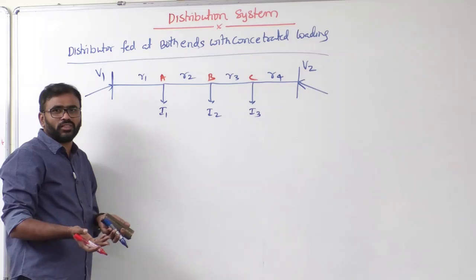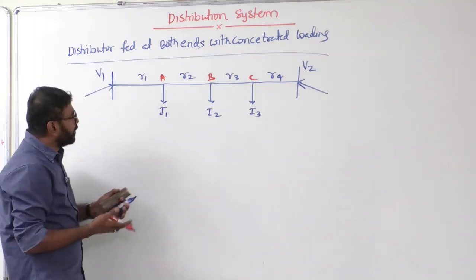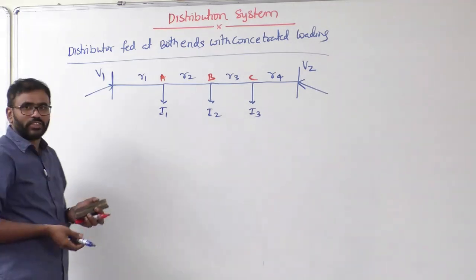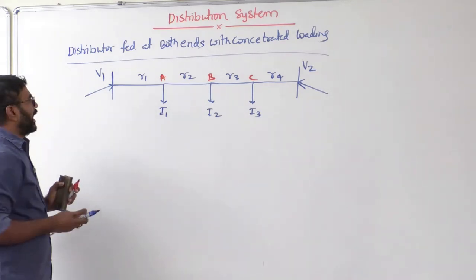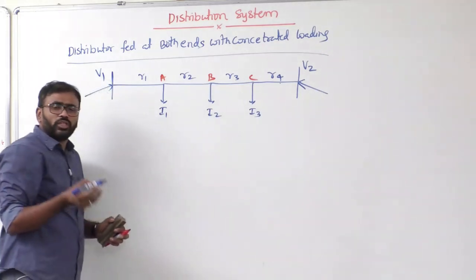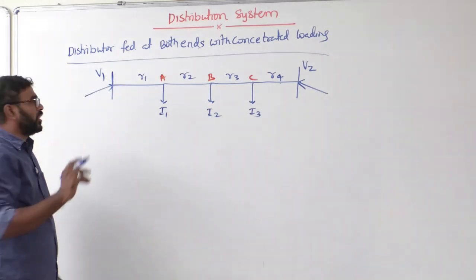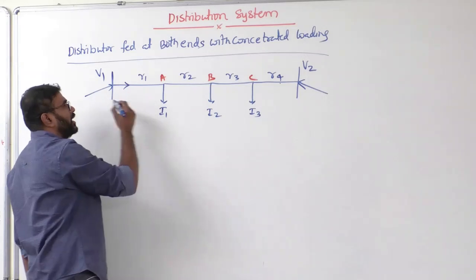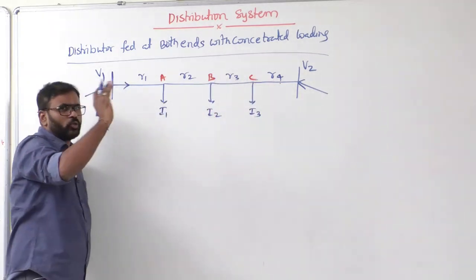Plus or minus 10% limits. Correct or not? So anyway, let's see how to go for calculations here. Very simple, sir. I cannot say this current is I1. I cannot say this current is I3. So the point here is, assume from here or from here, it's up to you.